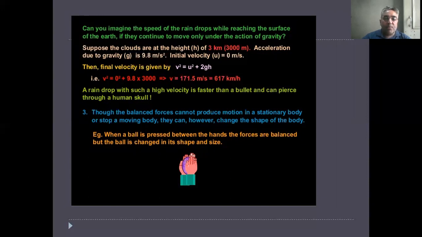So balanced forces cannot produce motion in a stationary body or stop a moving body. They can, however, change the shape of the body. For example, when a ball is pressed between the hands, the forces are balanced, but the ball changes its shape and size.